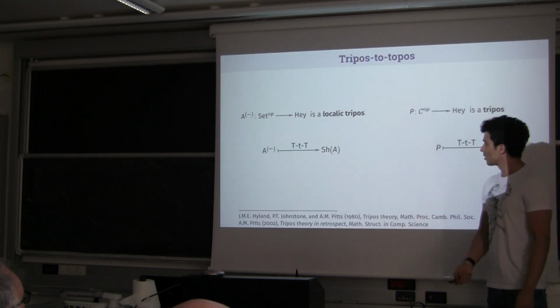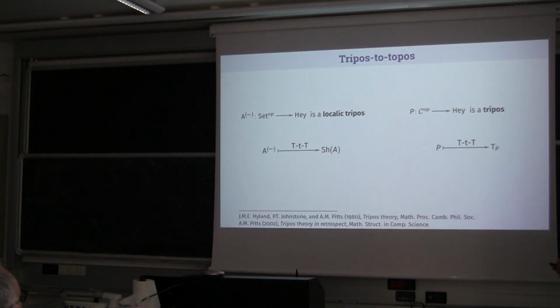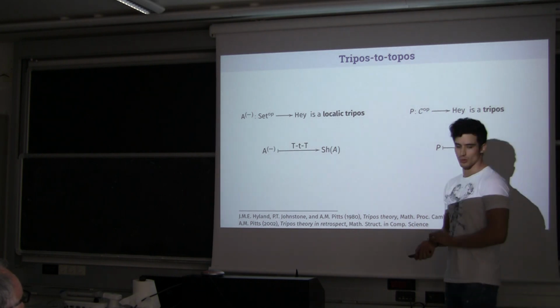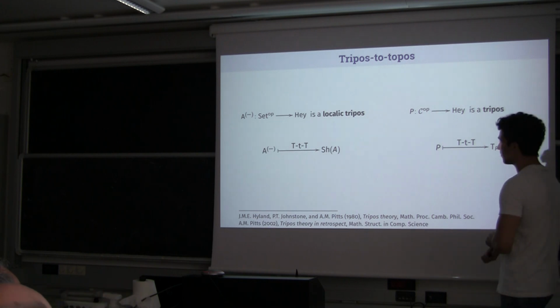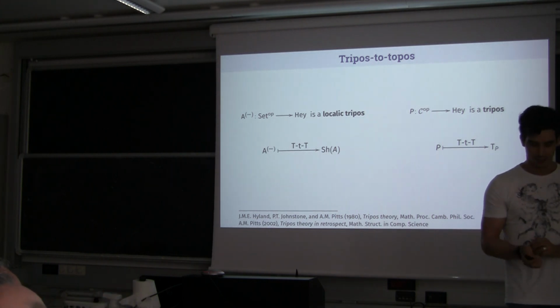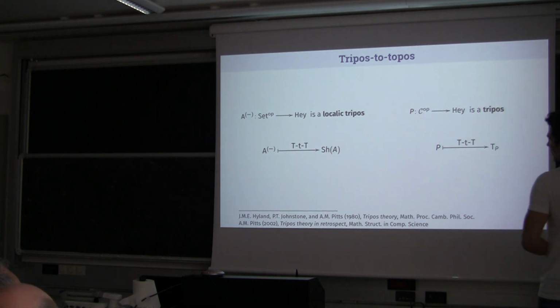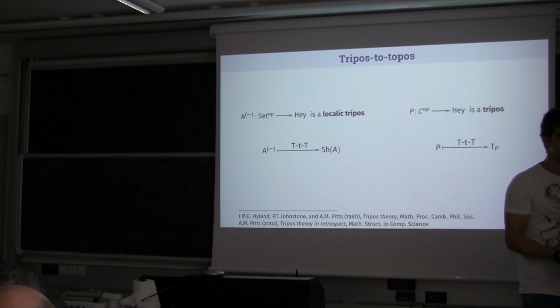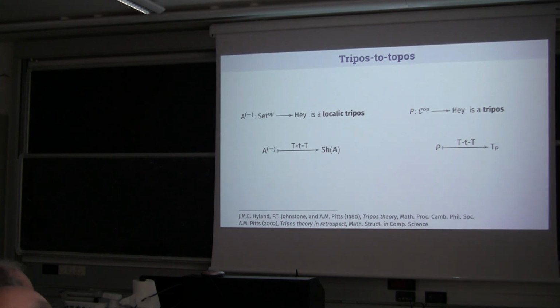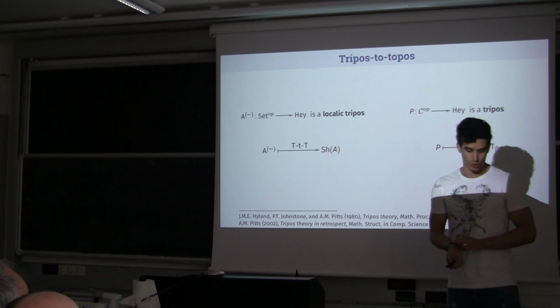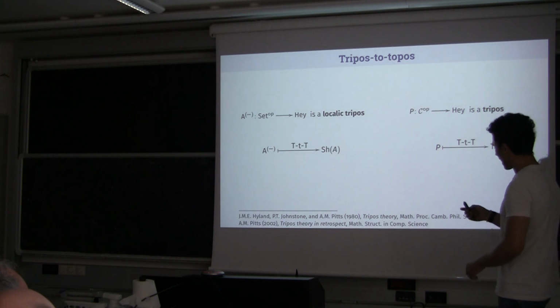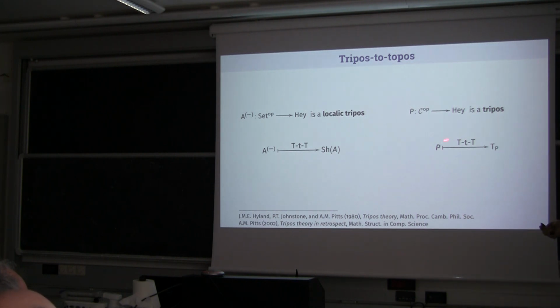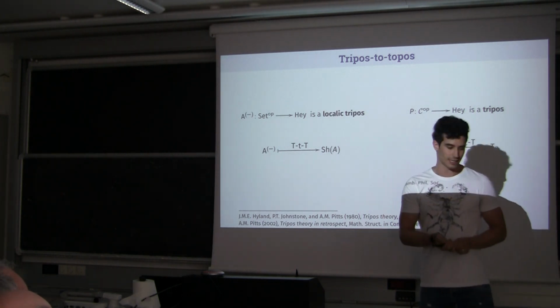So, before starting with all the details, I would like to make a very short summary about the tripos to topos, the motivation, and present you what is the main goal and the main result that I want to present today. Now, let me recall just that the tripos to topos construction essentially is a generalization of a construction that is due to X. And well, it is a construction that takes a particular Lawvere hyperdoctrine that is called a tripos as an input and produces a topos as an output.